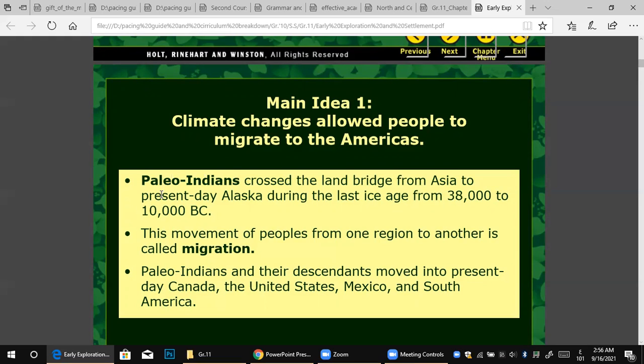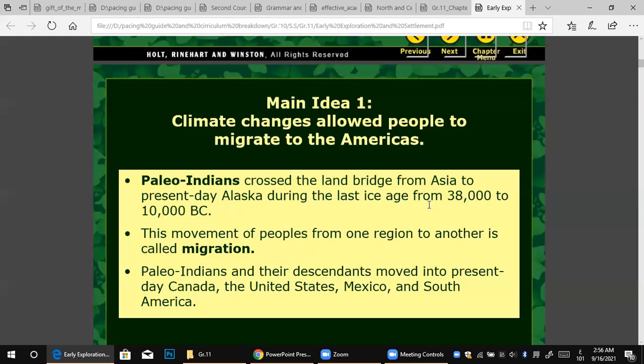So we have a tribe called the Paleo-Indians. The Paleo-Indians crossed the land bridge from Asia. These are the first people, called Native Americans. Do you know why they are called Native Americans? Because the first people, the Paleo-Indians, crossed the land bridge from Asia to present-day Alaska during the last ice age. These were the first people to immigrate to America.